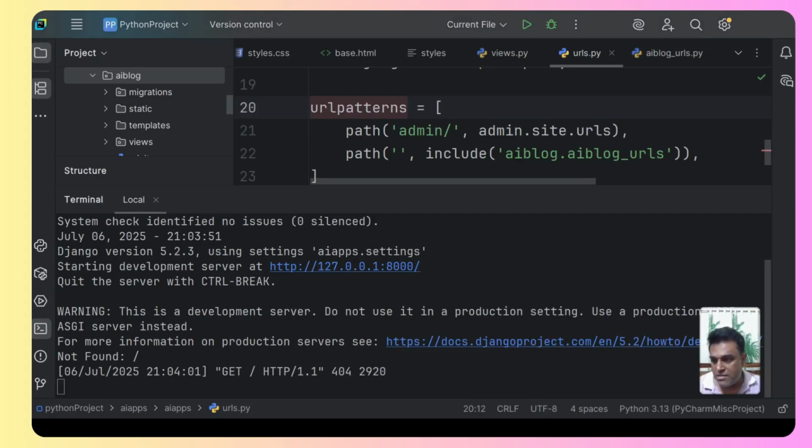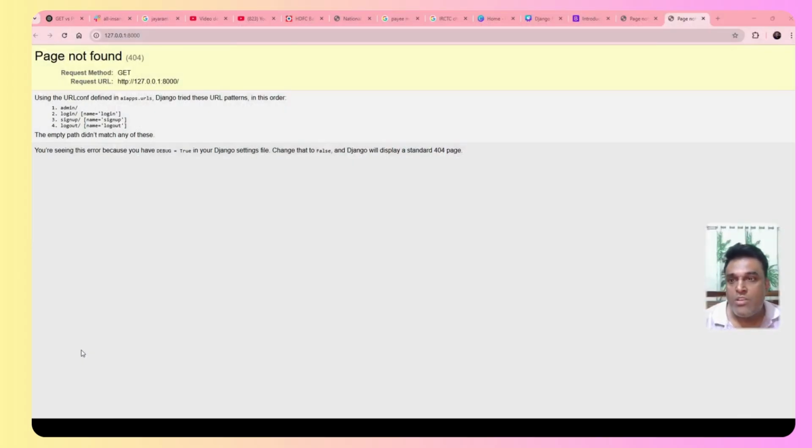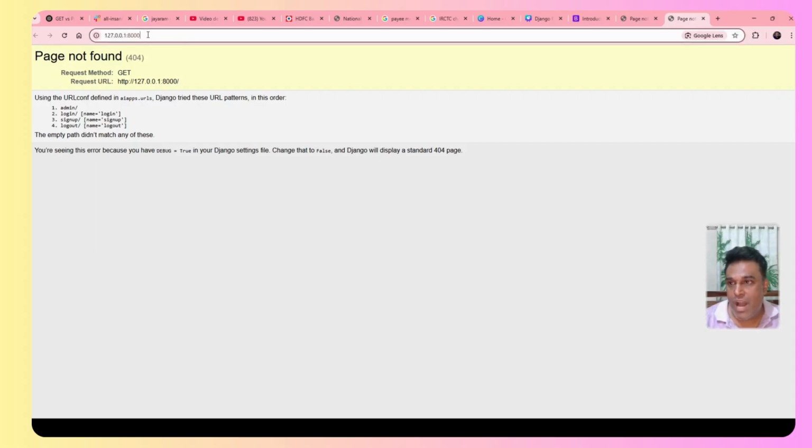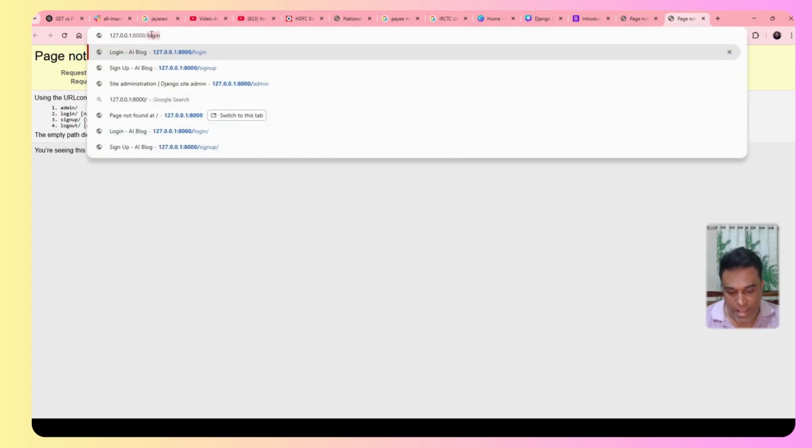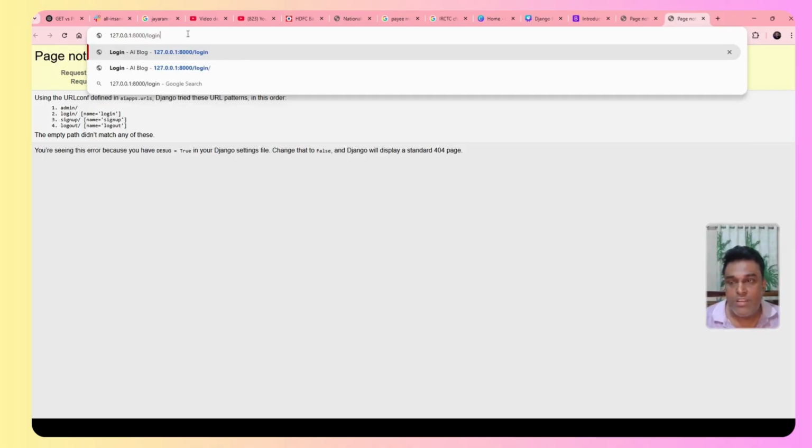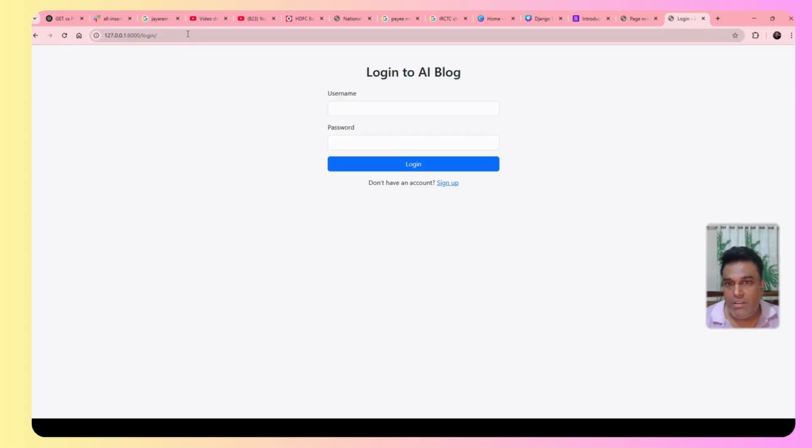And that is this one. At this point, it is showing page not found, which is completely okay because we have not designed any page as the home page till now. But if I give the IP number, after that comes the colon 8000 slash, and then you can use the URL that is login. The moment I give that, you can see we have the login page in front of us.